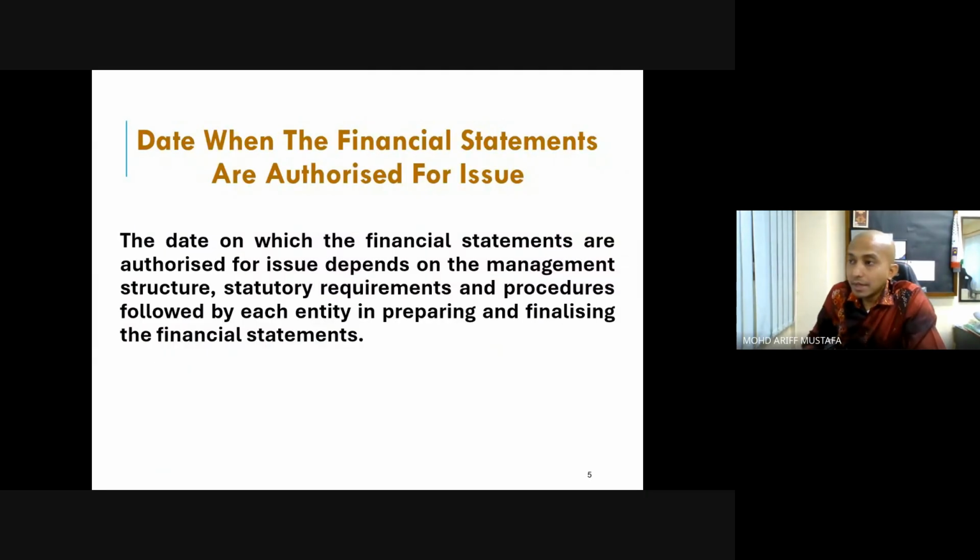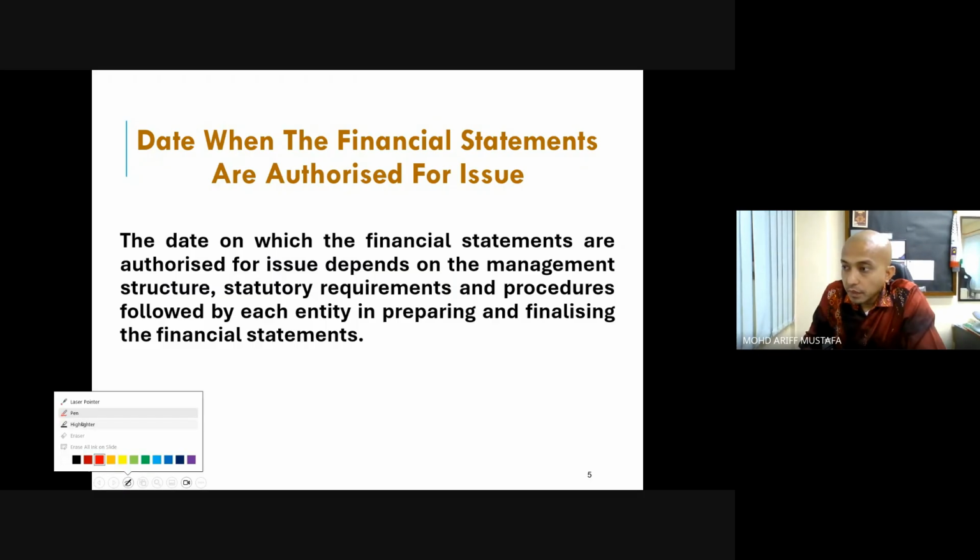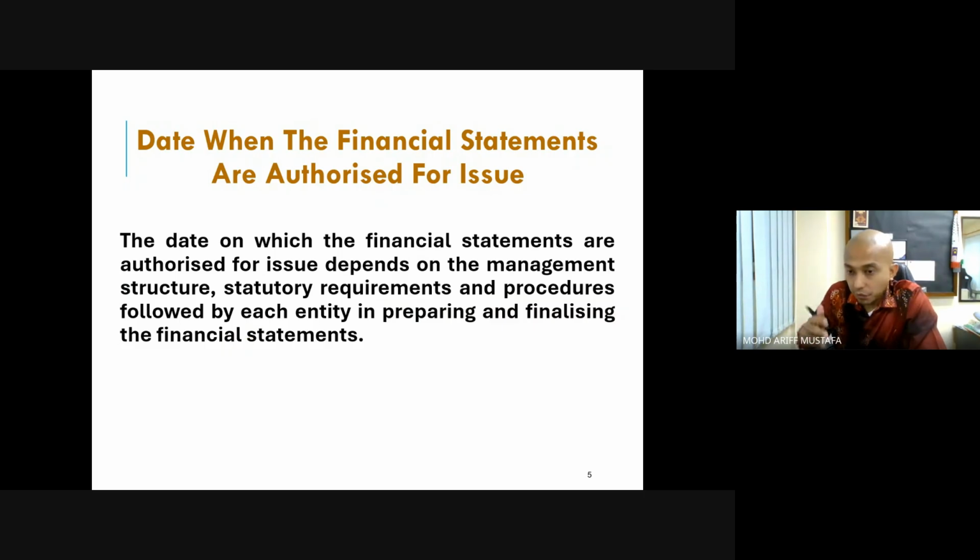right? So the date when the financial statements are authorized for issue. What is this actually? The date on which financial statements are authorized for issue depends on the management structure, statutory requirement, and procedure followed by each entity in preparing and finalizing the financial statements. Again, before it is issued to the public, this one is authorized for issue. Of course it depends on the company policy itself.